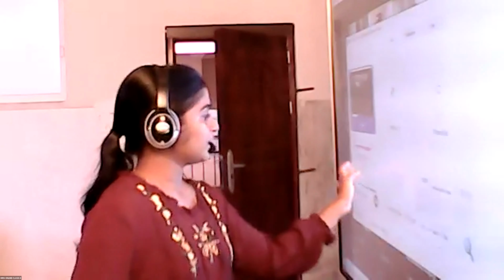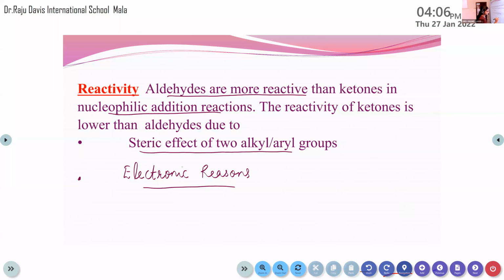So when we are comparing an aldehyde and a ketone, I will write one example here. HCHO, this one is an example for aldehyde, right? And similarly, I will write one example for ketone, CH3COCH3. When we compare these two structures, in the case of ketone, it will have two CH3 groups.